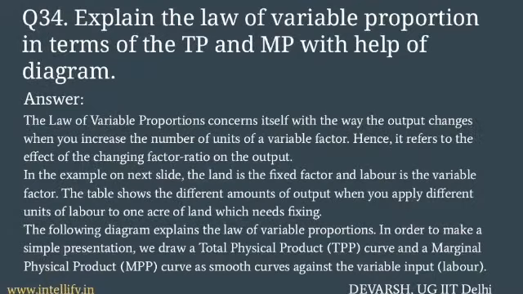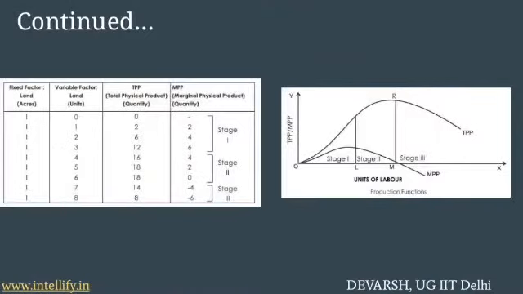The last question of the day is regarding the law of variable proportion in terms of TP and MP via diagram. The law of variable proportion defines the relationship between TP and MP, that is total product and marginal product. When MP increases, TP increases at an increasing rate. When MP declines, TP increases at a decreasing rate, resulting in the maximum point of TP when MP equals 0. At last, when MP turns negative, TP starts falling. All this is explained via example and table on the next slide along with the respective diagram.